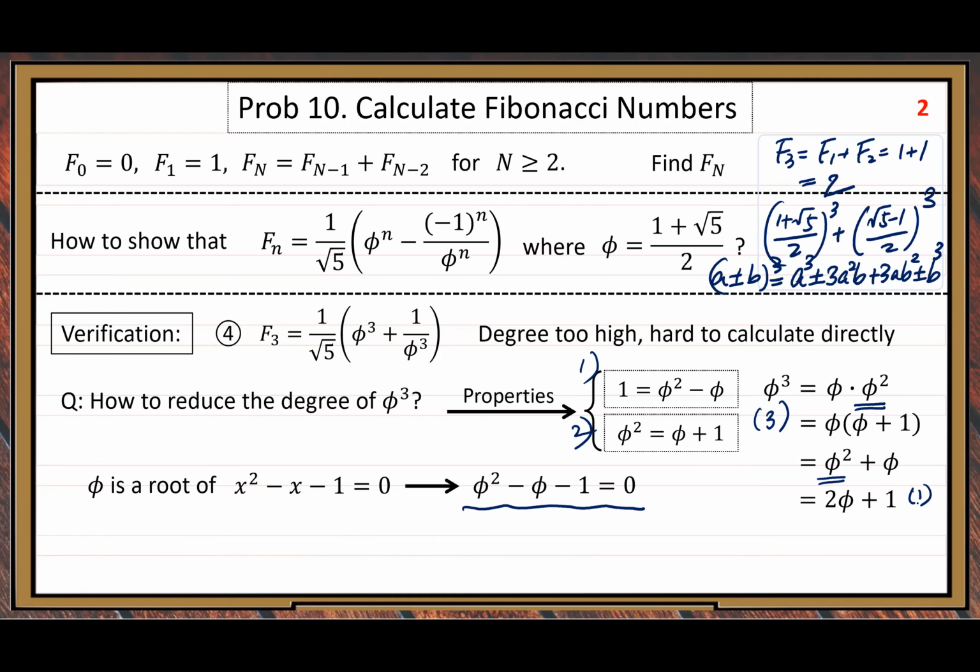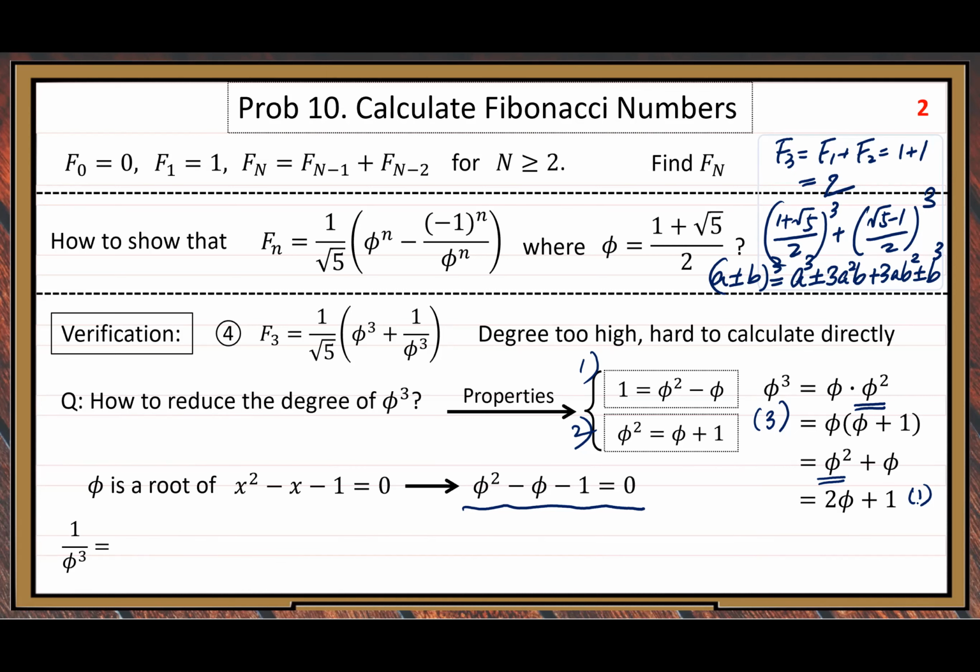But there is another term, 1 over phi cube. This time it's a fractional form, a little harder than the phi cube form.